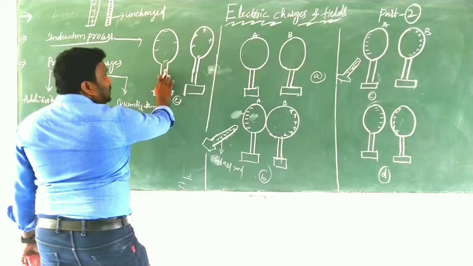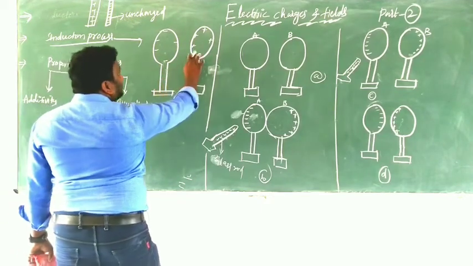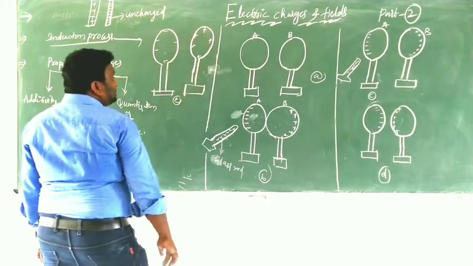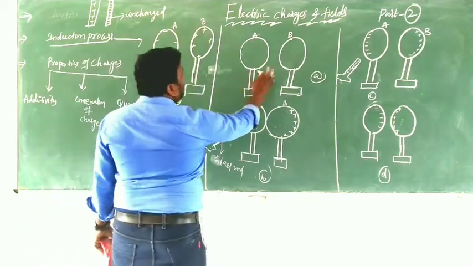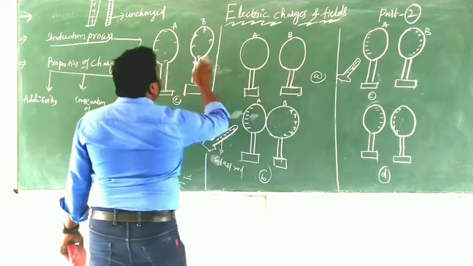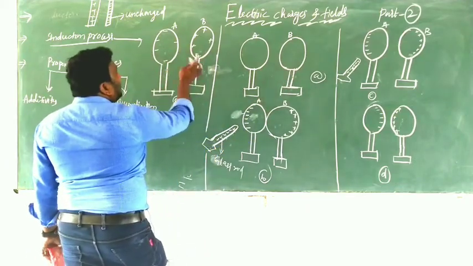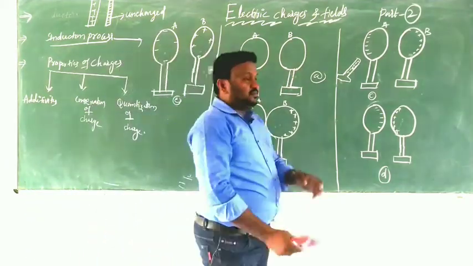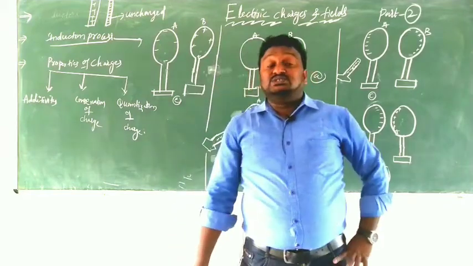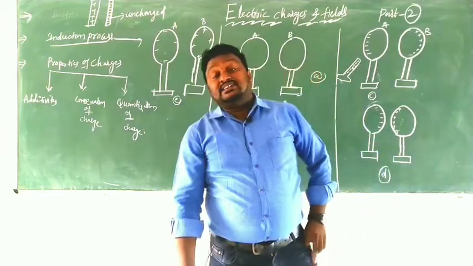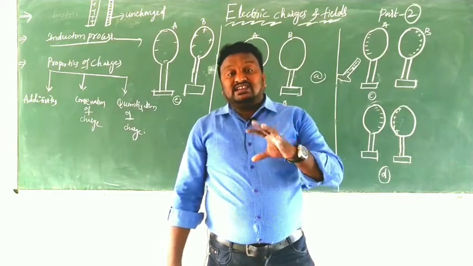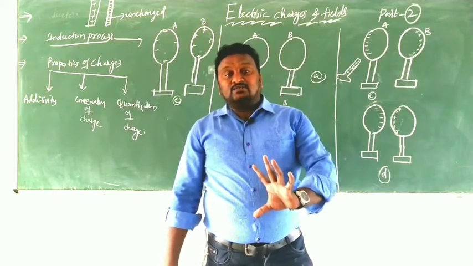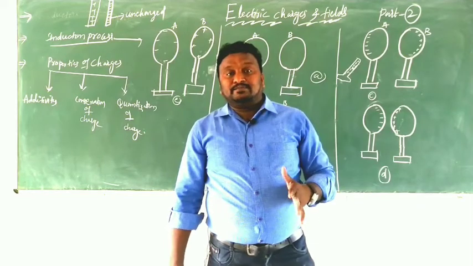The negative charge is uniformly distributed, and in this case also the positive charge is uniformly distributed. That means initially there are no charges on A and B. Finally A and B have some charges. So this is the best example for the induction process. The induction should happen at an instant of time, so that should happen suddenly.